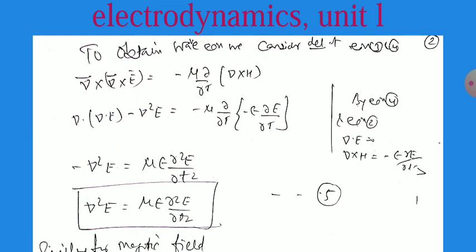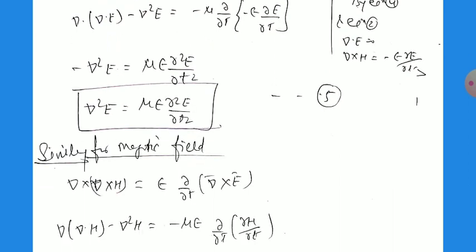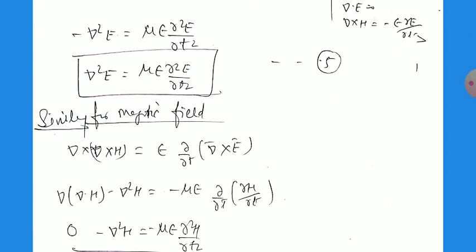So this equation is minus del square E equal to minus mu epsilon del square E by del t square. Please change it, because these give positive values. So del square E equals mu epsilon del square E by del t square, because on both sides the negative cancels. Similarly for the magnetic field equations, we can write del of the del cross H equal to epsilon del by del t of del cross E.